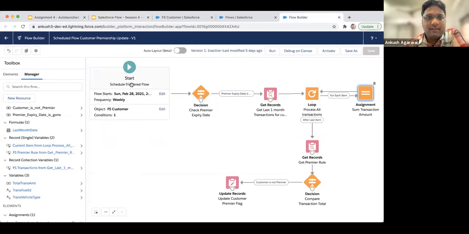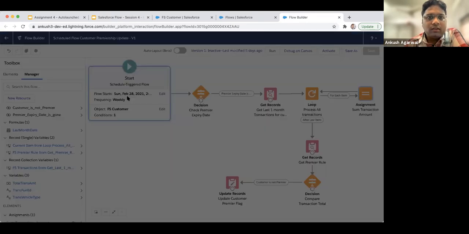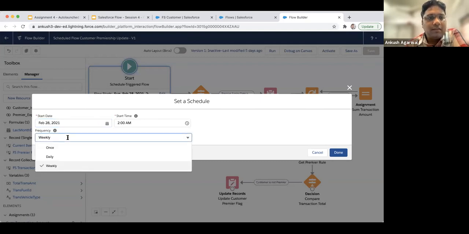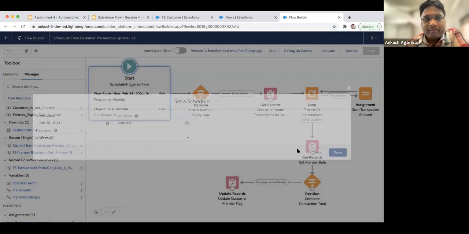Okay, so I just created this schedule trigger flow. And first of all, we set the start date and start time, like when it will start and what the frequency is. There we have three options. Sometimes we just have to run the flow once, so we can select once based on the requirement. For now, we selected weekly.